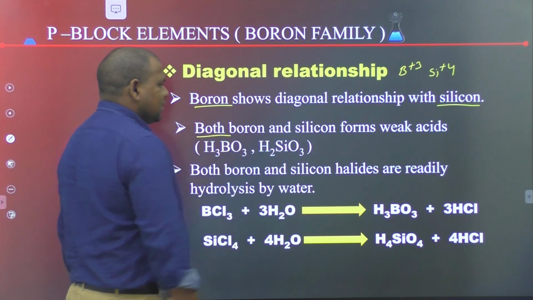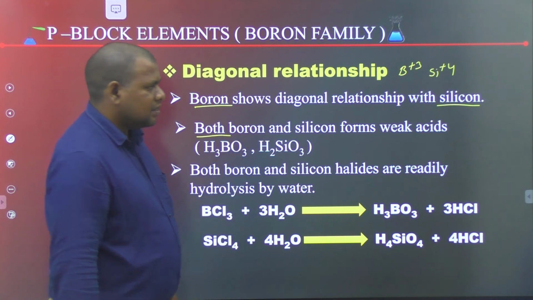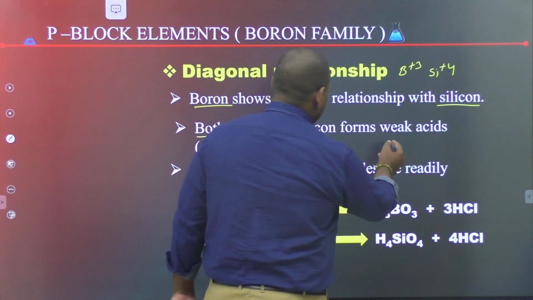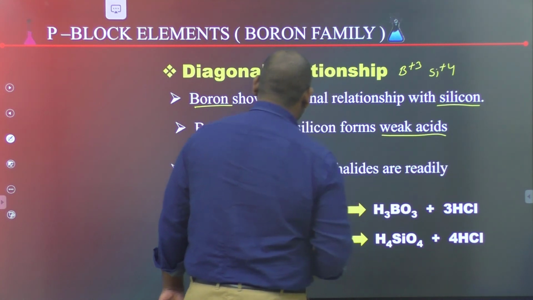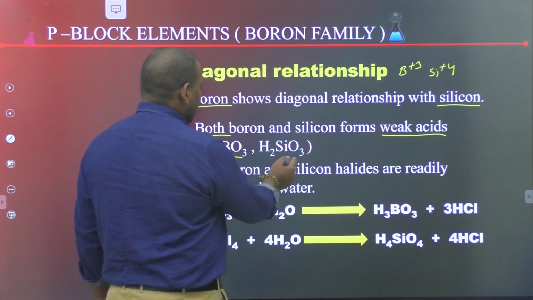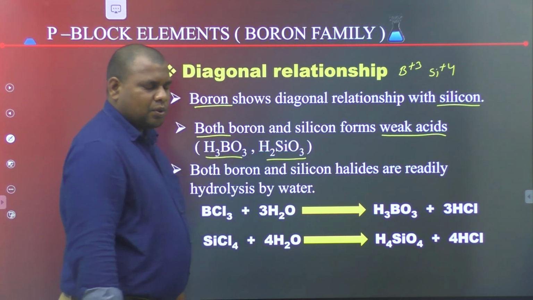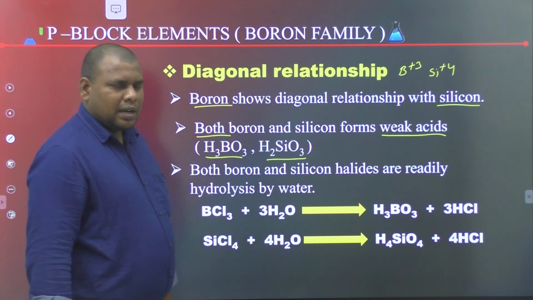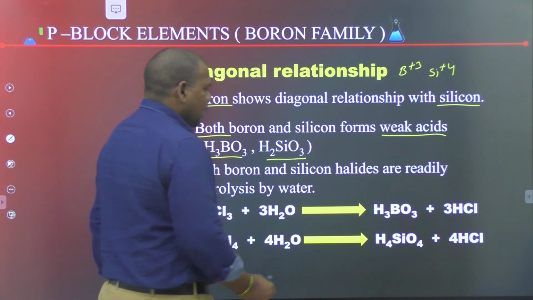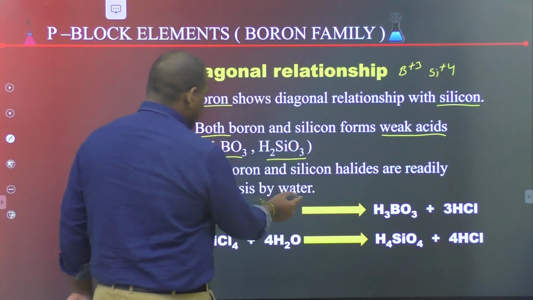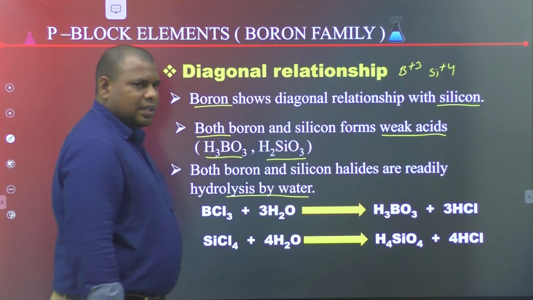Both boron and silicon form weak acids, H3BO3 and H2SiO3. Both boron and silicon halides are readily hydrolyzed.